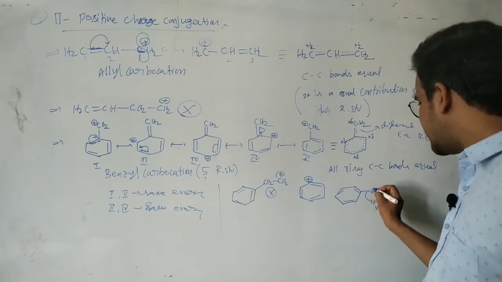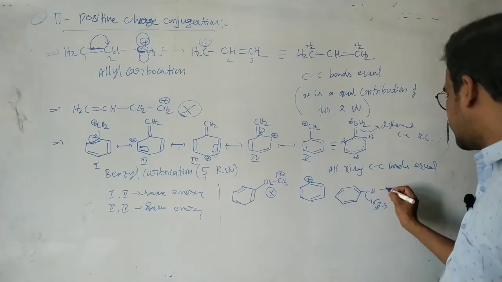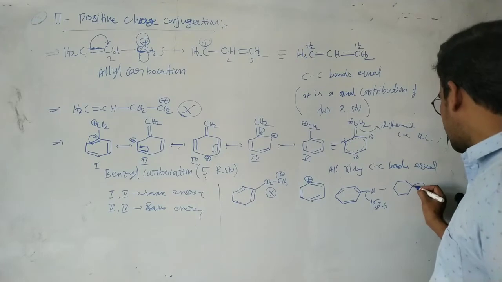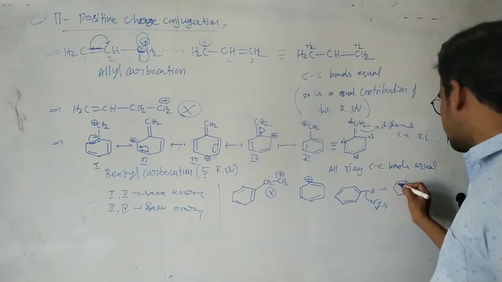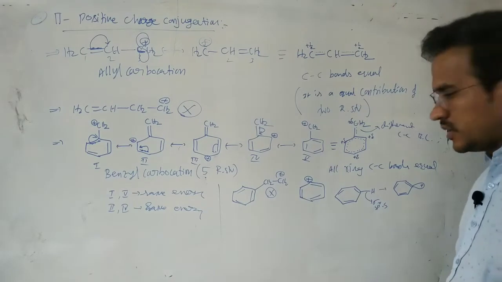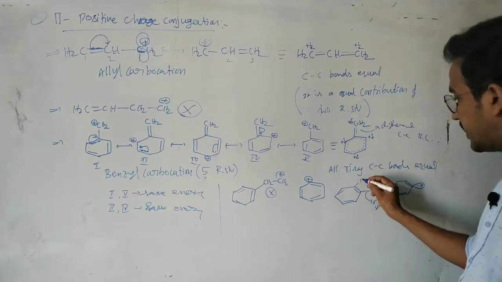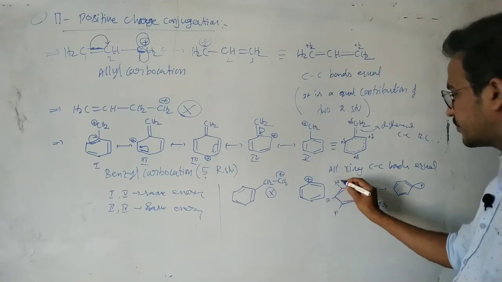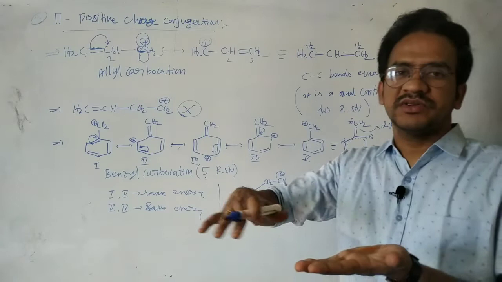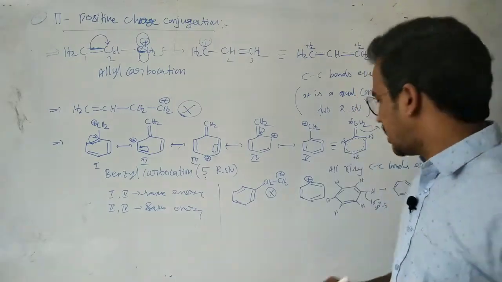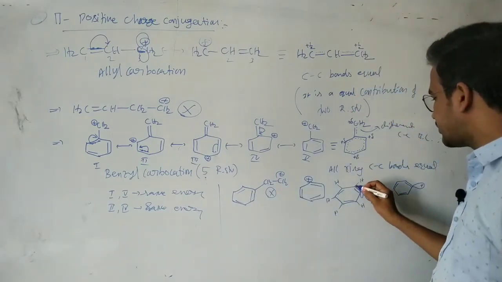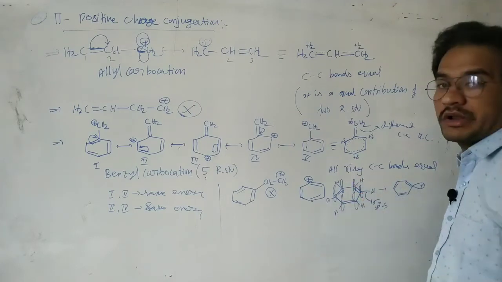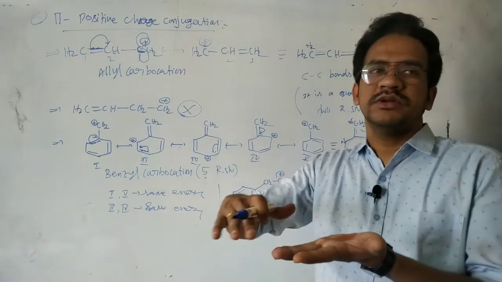If you remove the H minus, then we will get the carbocation like this. Okay, here plus one, and these pi bonds. Actually, this C-H bond is present in the plane. All these C-H bonds are present in the molecular plane. So all carbon-hydrogen bonds are present in the same molecular plane. Now here, these p orbitals are parallel and perpendicular to the molecular plane.